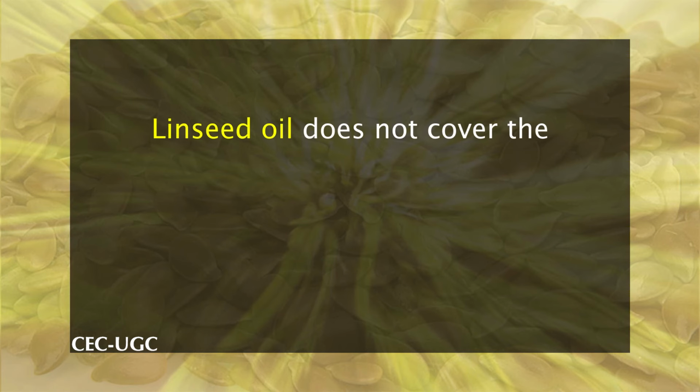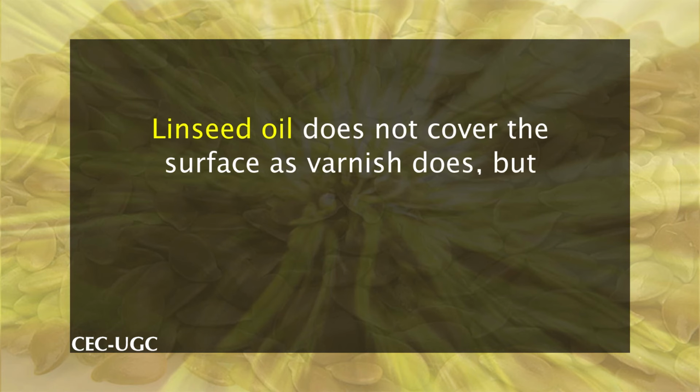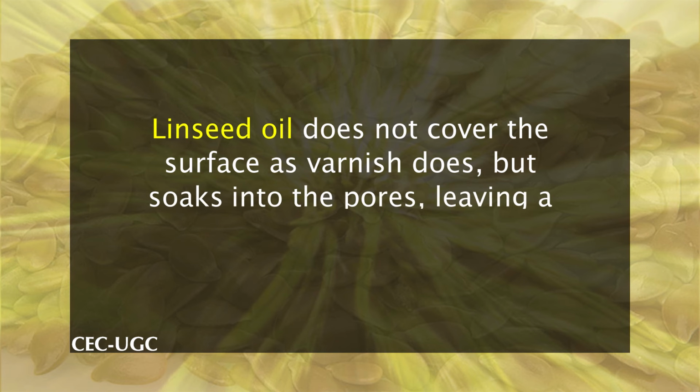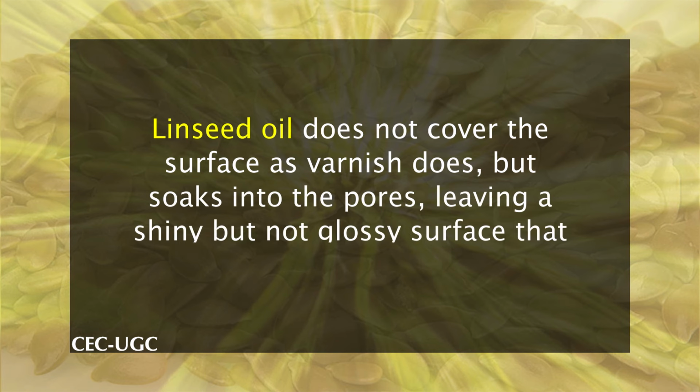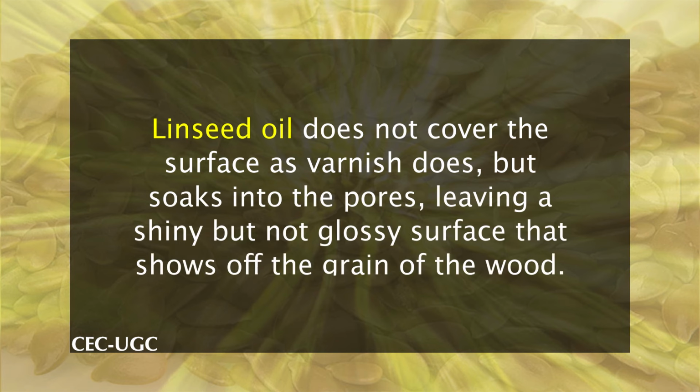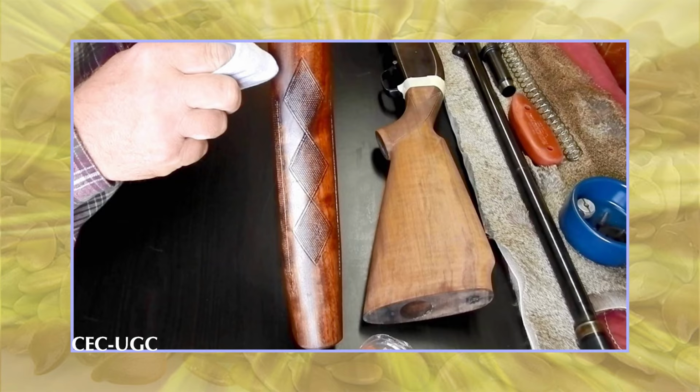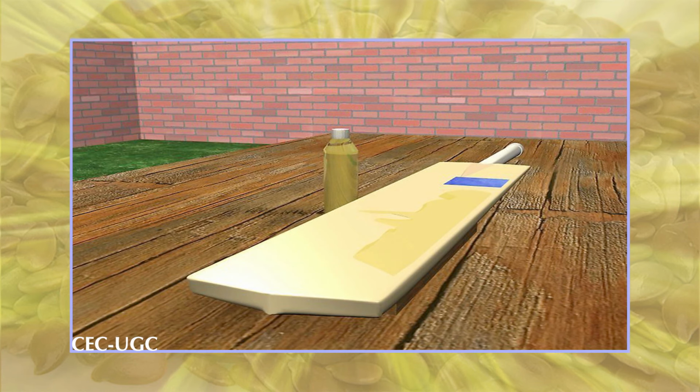Linseed oil does not cover the surface as varnish does, but soaks into the pores, leaving a shiny but not glossy surface that shows off the grain of the wood. Linseed oil is a traditional finish for gun stocks, though a very fine finish may require months to obtain. Several coats of linseed oil is the traditional protective coating for the raw willow wood of cricket bats.